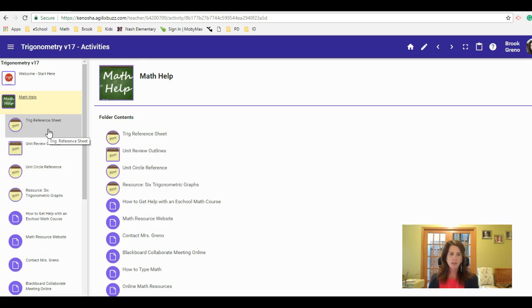There are reference sheets in there, unit review outlines, and unit circle references. Some of this is here and also within each of the units, but make sure that you remember to come back here. This is stuff you could print out, put in your math notebook, and refer to. Specifically, this trig reference sheet is a great one to print off and keep. Any of these first ones are really helpful, so I put them right up front.